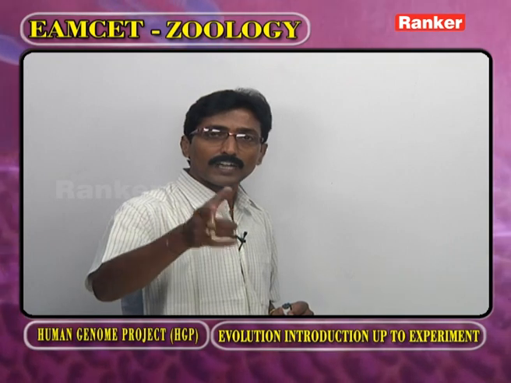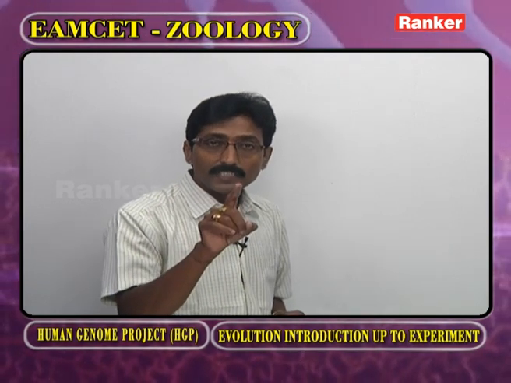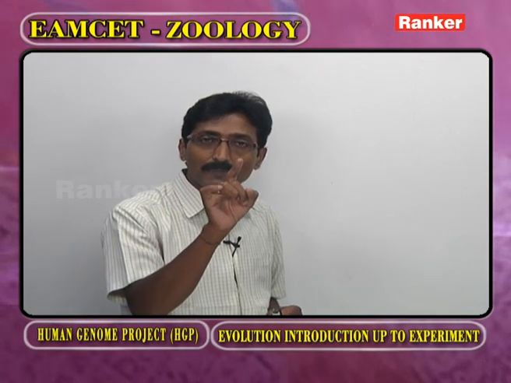Now in the later years, this point was disproved by August Weismann by an experiment called the decaudation experiment.